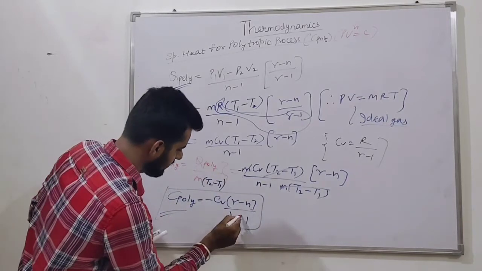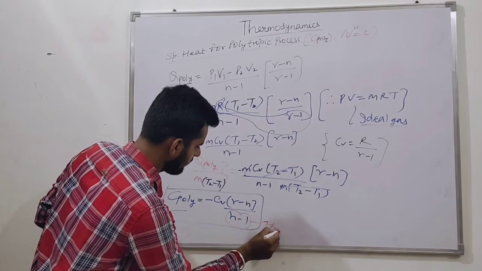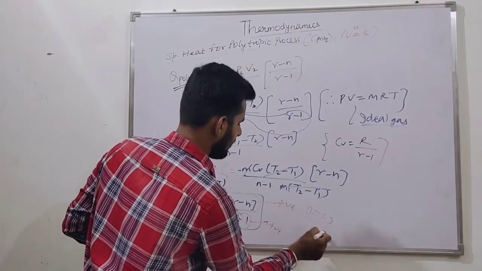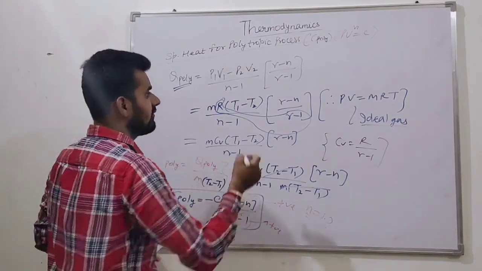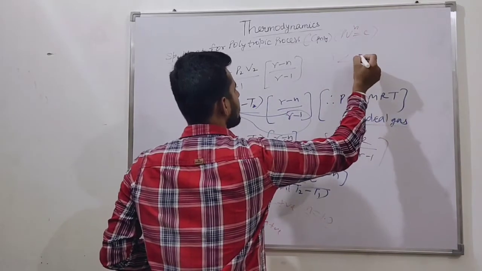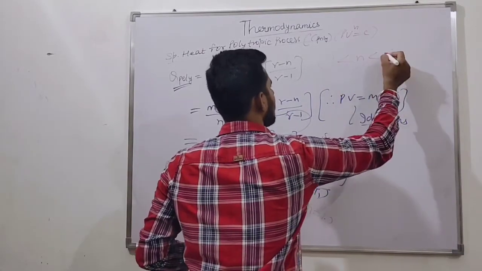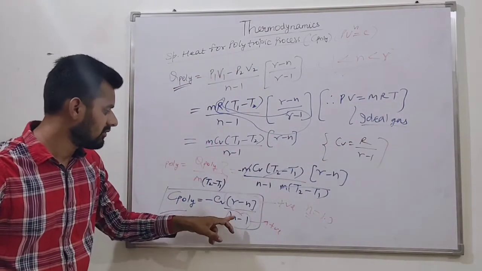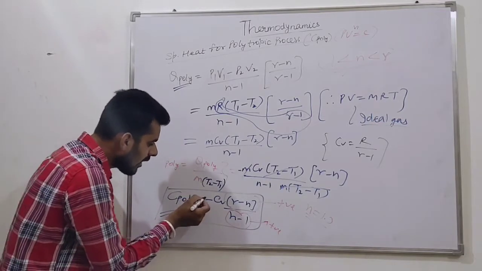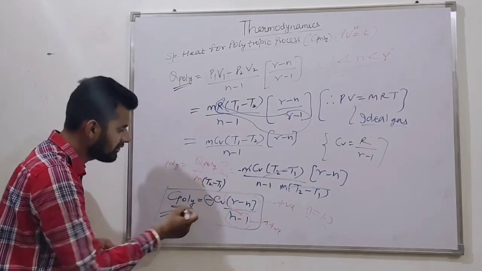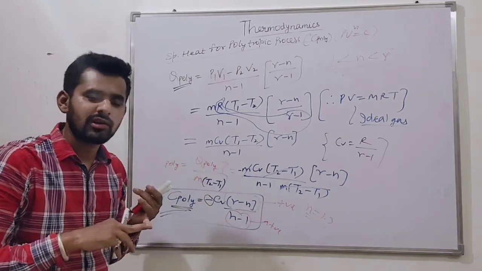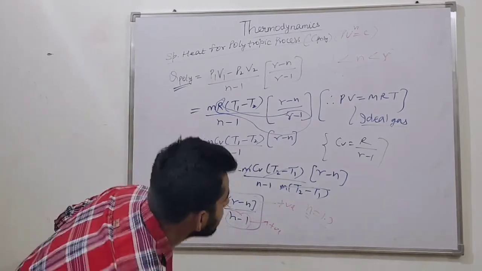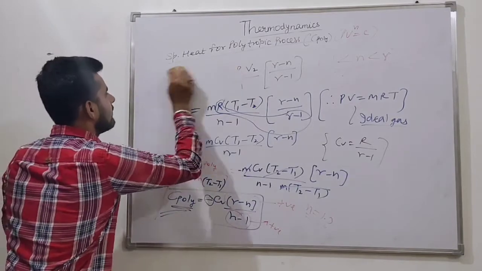Now this term, n minus 1, is positive, and this term is also positive. Let us take n as 1.3. This is positive. Generally the range we use is 1 to gamma; we are generally working in this range. So this term is positive, this term is positive. Then why is C poly negative? We know specific heat is positive at constant pressure and at constant volume. Why is C polytropic negative? Let's try to understand this, friends. Why is C poly negative?